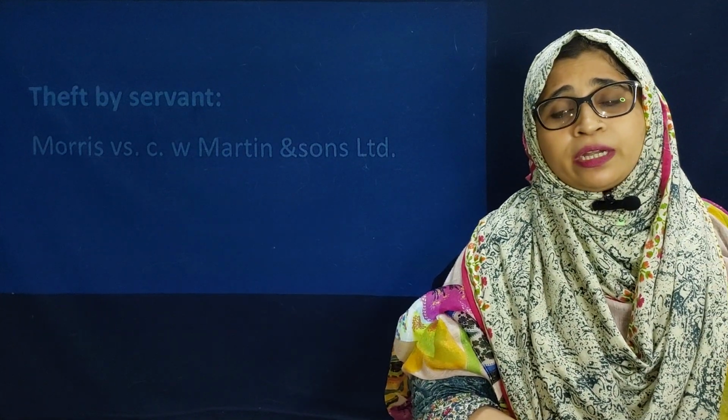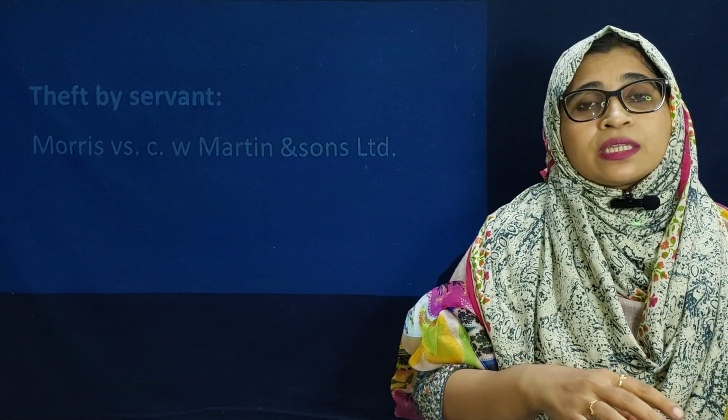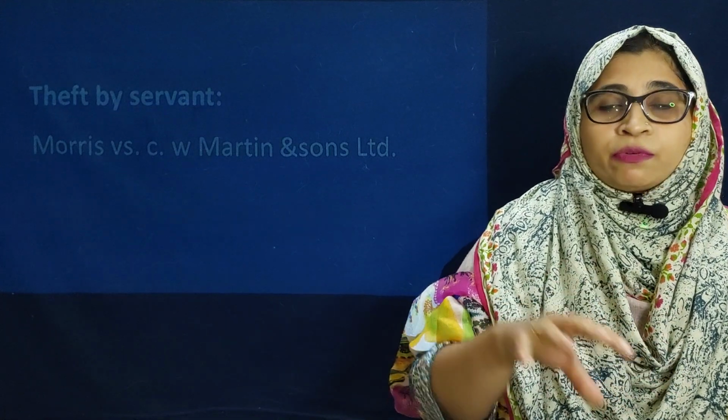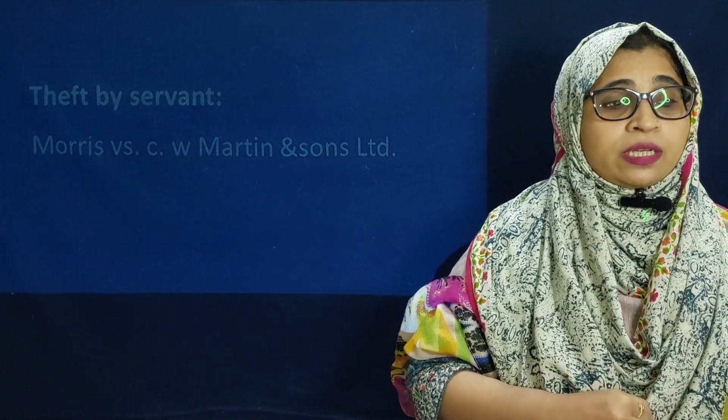Okay, now we will go to theft by the servant. Actually, theft by the servant was not originally considered as connected to vicarious liability. Later on, theft is also considered as one of the unauthorized modes of act. Then also this is considered as vicarious liability. So first we will go with the case, that is Morris versus C.W.